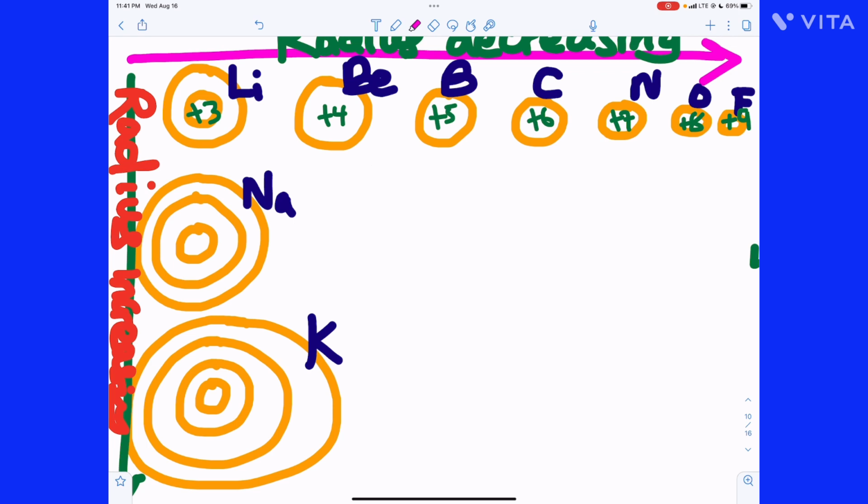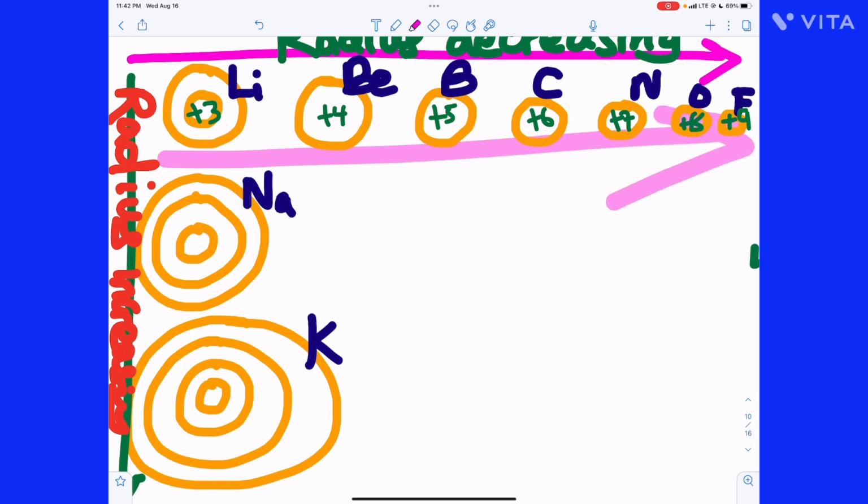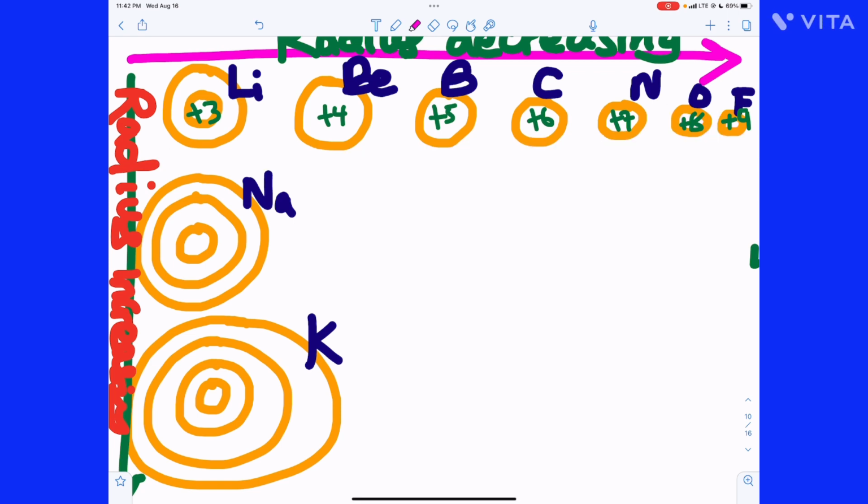Let me put that again. As you go from left to right, the positive charge of the nucleus increases, but electrons are getting added to the same second shell. There's 1 here, 2 here, 3 here, 4 here, and so on. So the valence electrons are more strongly attracted to the nucleus as you go from left to right. That's why atomic radius decreases.